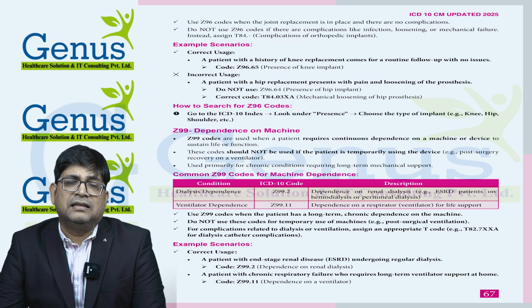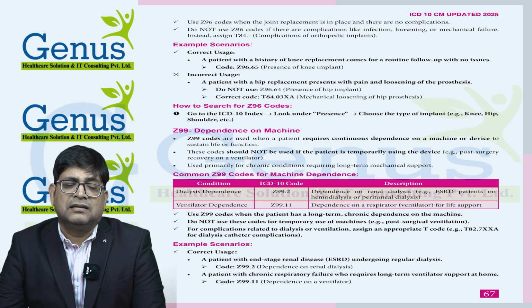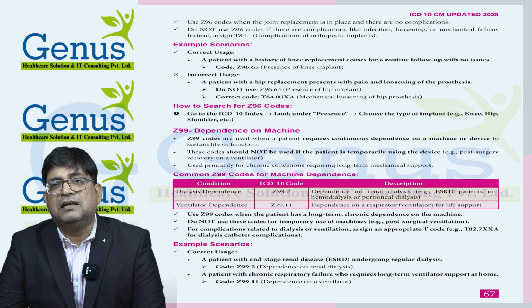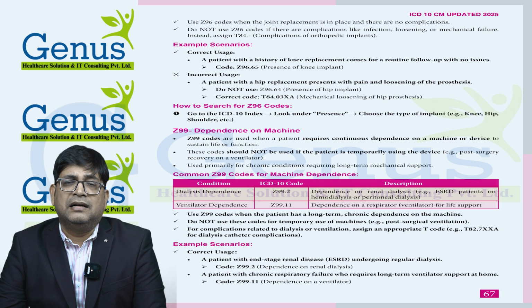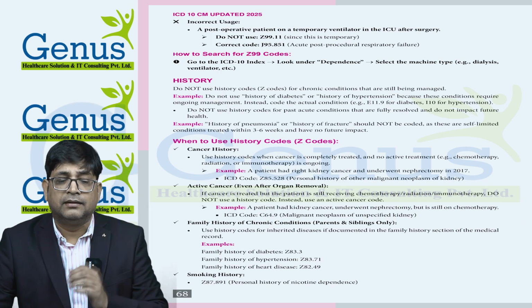Then we have the Z99 series. The Z99 series we use for dependence on machine. There are two common machines on which a patient depends. One is dialysis, Z99.2, and another is ventilator dependence, Z99.11. If the patient is an ESRD patient, he will be put on either kidney transplant or dialysis. So the dialysis status is Z99.2, and if the patient is put on a ventilator, then we need to use the Z99.11 code.